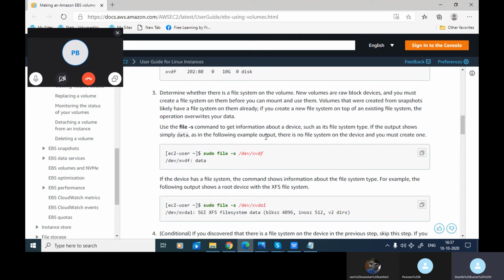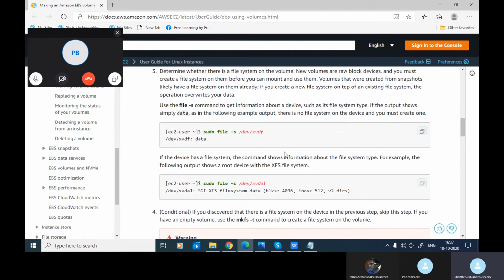So use the file -s command to get information about a device, such as its file system type. If the output shows simply data, as in the example output, there is no file system on the device. So let us say xvdf, it has got data. It means there is no file system. Okay, it is a fresh device.